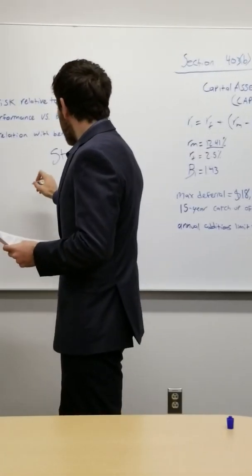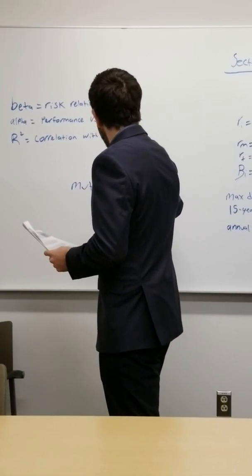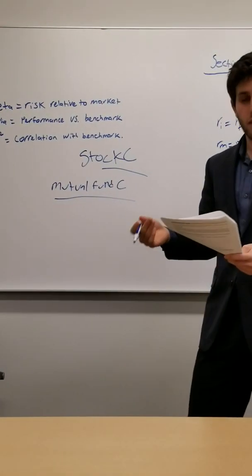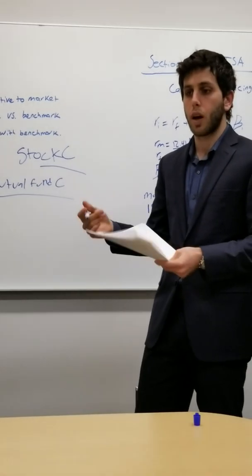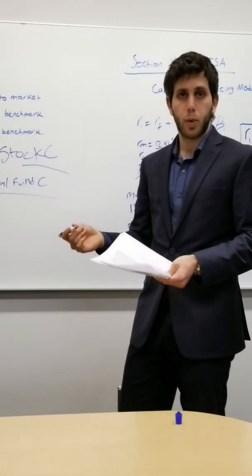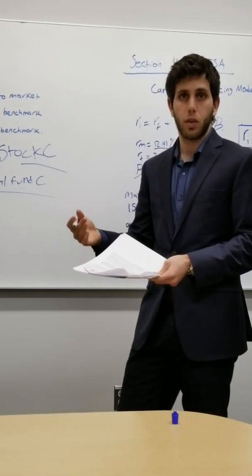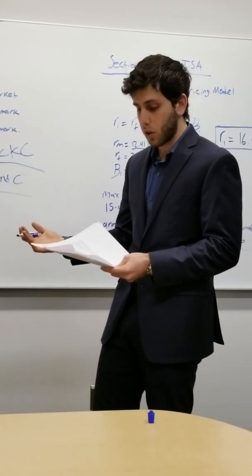Moving on, we have mutual fund C. And we see with this one, it has a higher expense ratio. Now, expense ratios for mutual funds talk about basically the cost of running the fund, and the higher the expense ratio, the more long-term earning potential you lose because that expense ratio is being taken out of your return over the long term.